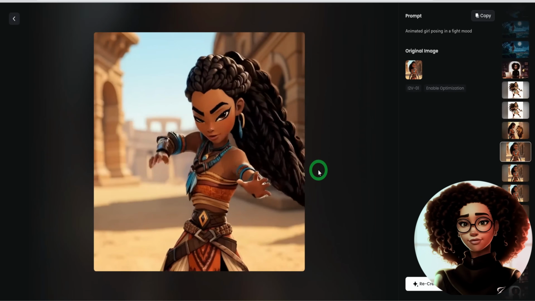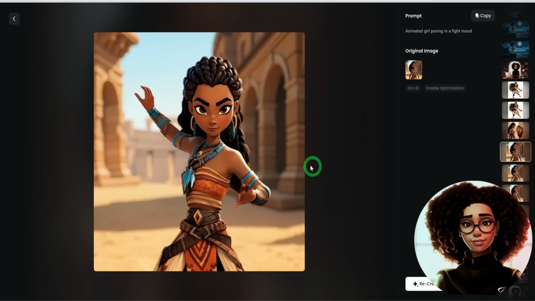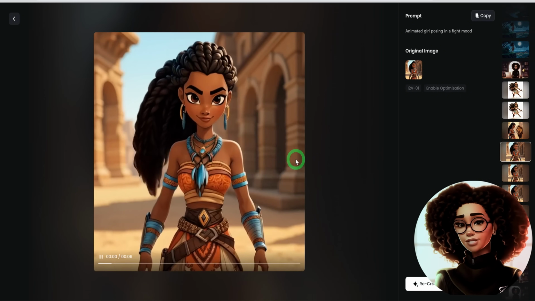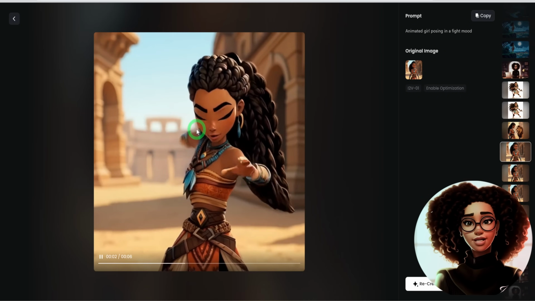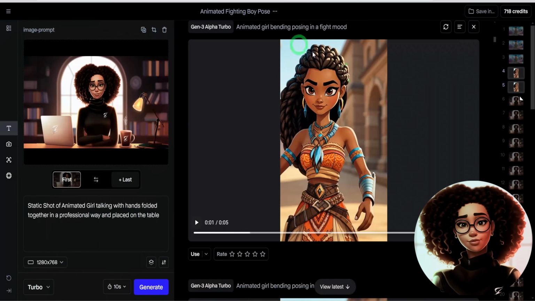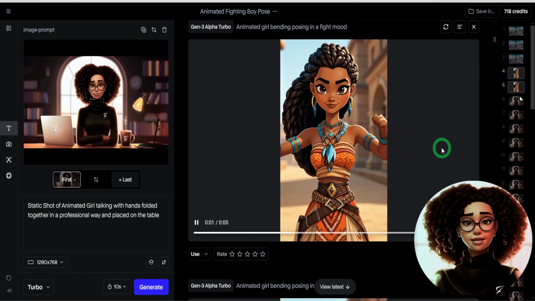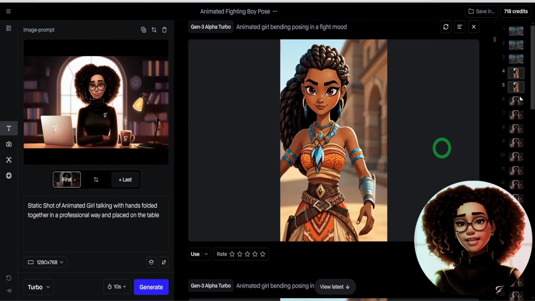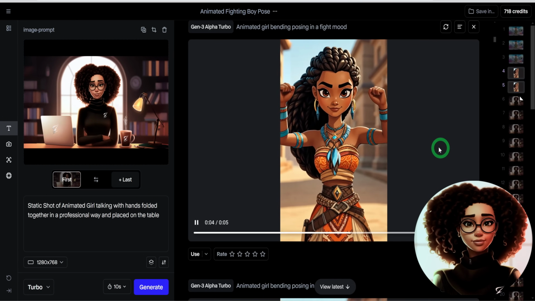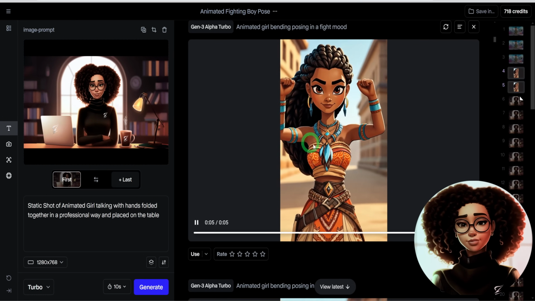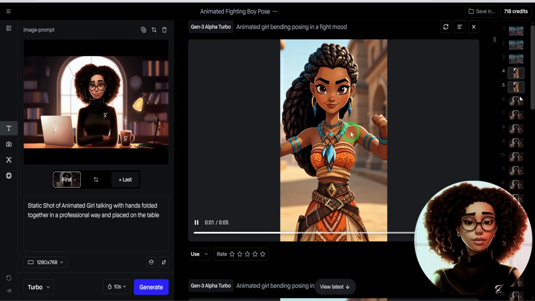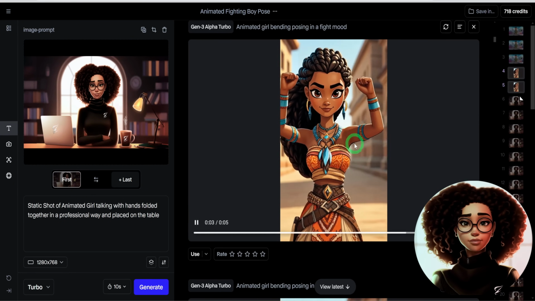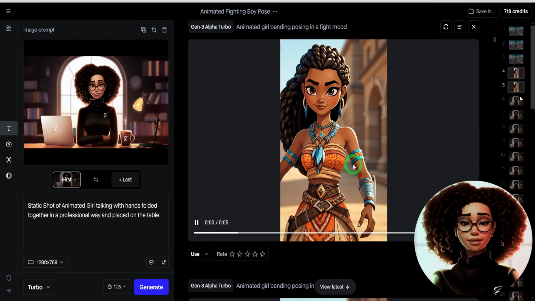To show you an example of what I created earlier in Hailuo by Minimax, which by the way is great for generating fluid character animations, you can see that this particular character that I have here in a fighting mode is very fluid when it comes to the movements. The same character was created in Runway ML, and the character has a more mechanical movement to it and is not blinking as much, which is something I find weird when it comes to generating character movement in Runway ML.